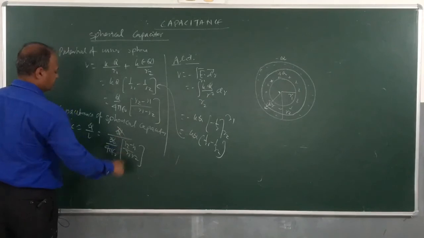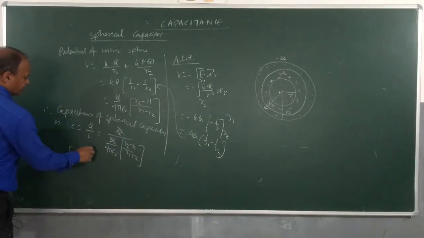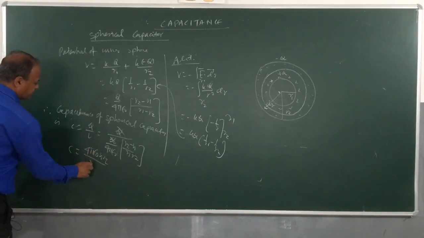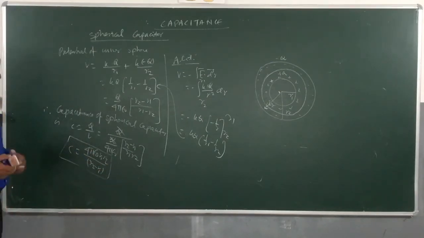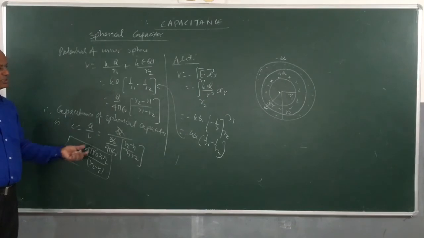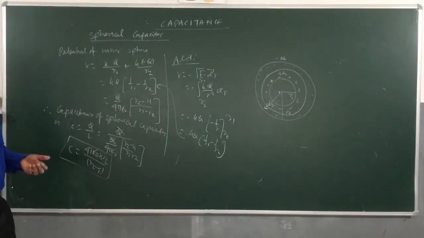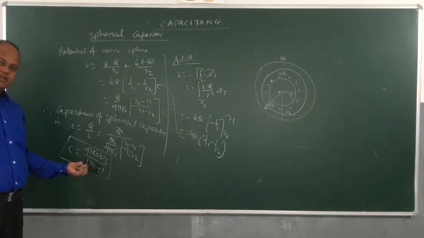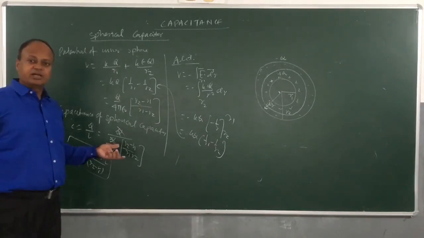So we cancel out Q and Q, then C will be equal to 4 pi epsilon naught R1 R2 divided by R2 minus R1. Yes. So here also you can see that the capacitance of a spherical capacitor does not depend upon the charge on the sphere. It only depends upon the dimensions, the values of R1 and R2. Right? The geometry of the spheres is important for you to understand.